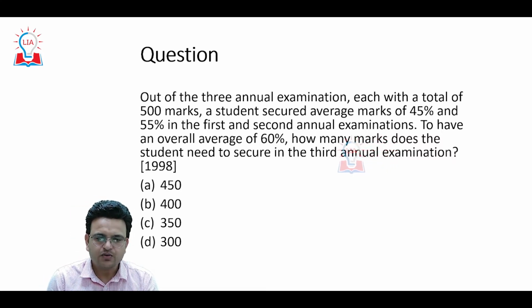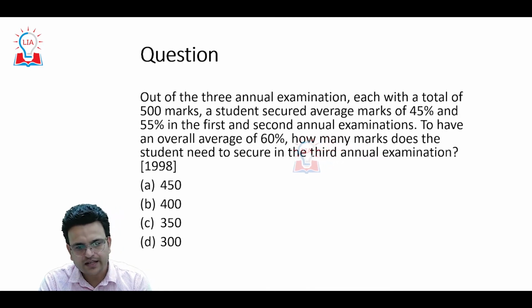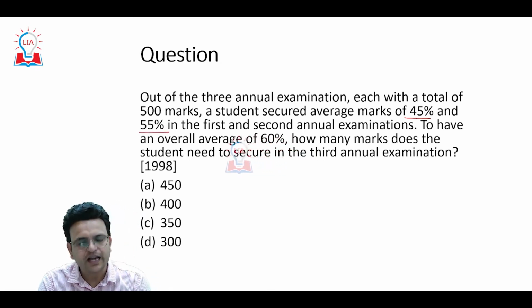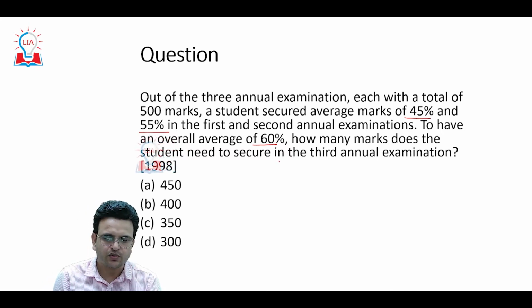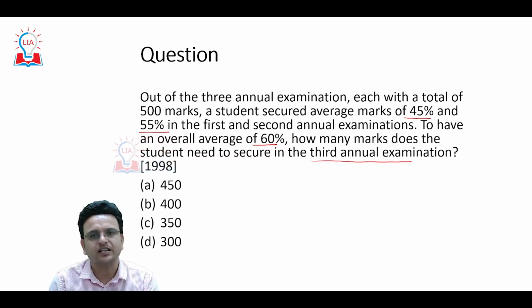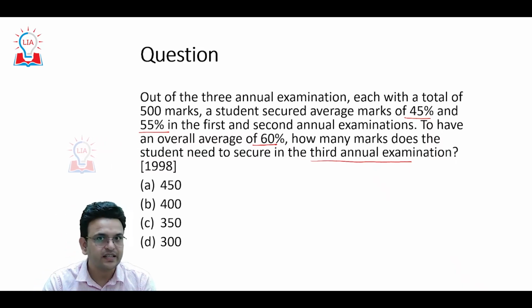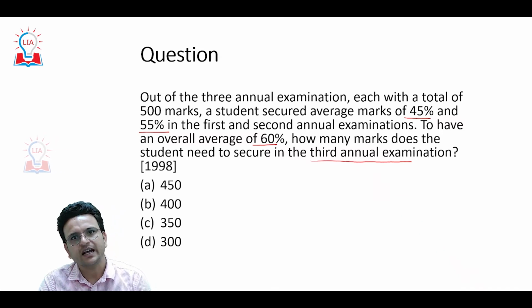Out of 3 annual examinations, each with a total of 500 marks, a student secured an average of 45% and 55% in the first and second annual examinations. To have an overall 60%, how many marks does the student need to secure in the third annual examination? First of all, you have to read the question very carefully. Whatever they have asked, just think about it and then solve.